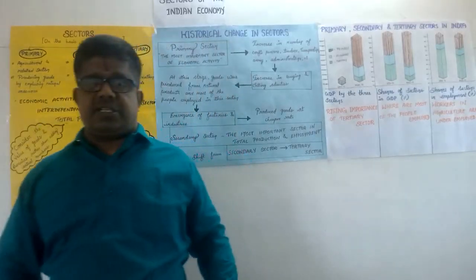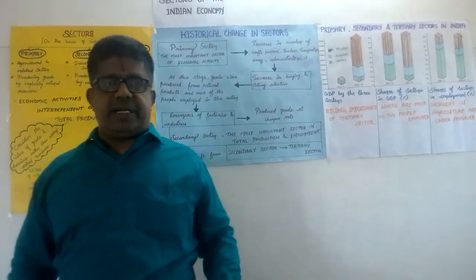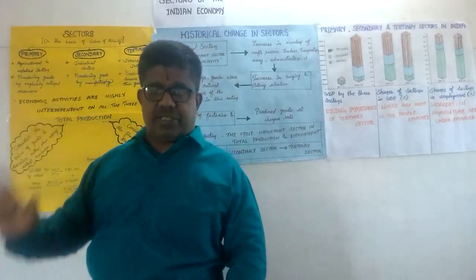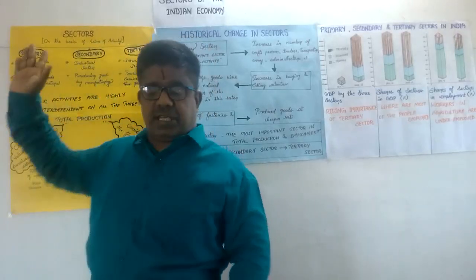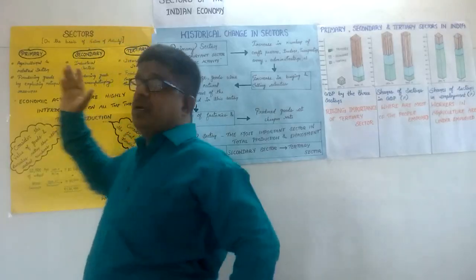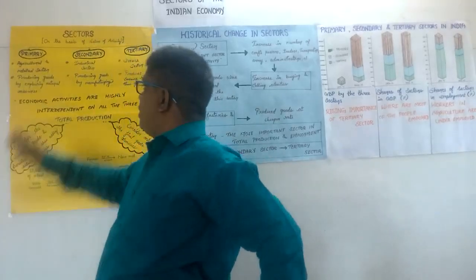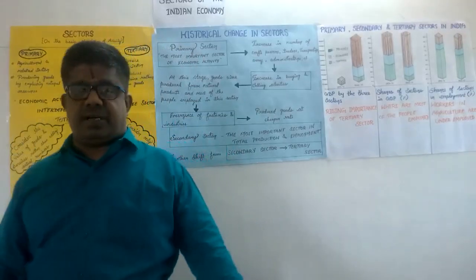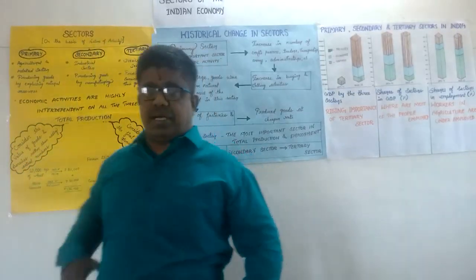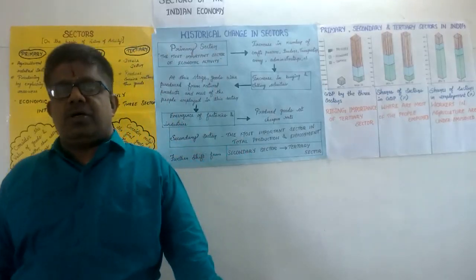The third one is the tertiary sector activity. This sector is mainly doing service. Therefore, this sector is always called the service sector. Like that, the secondary sector is always called the industrial sector, and the primary sector is always called the agricultural related sector. Clear? Right. The tertiary sector is always called, as I told you, the service sector.